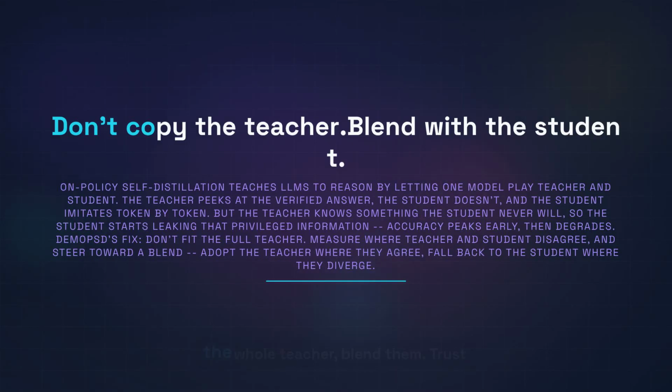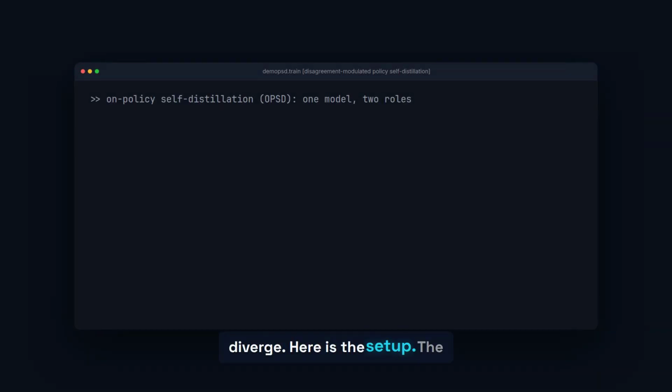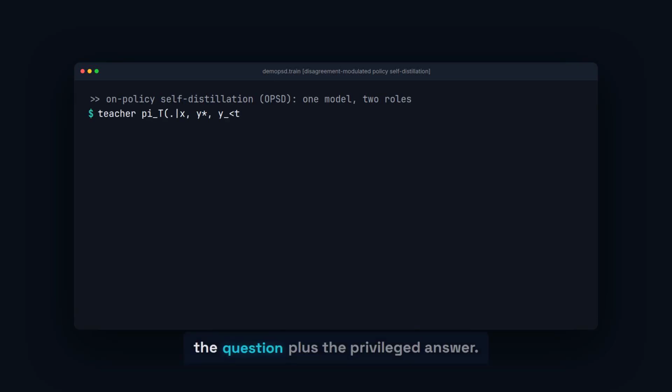Do not force the student to copy the whole teacher. Blend them. Trust the teacher where they agree. Fall back to the student where they diverge. Here is the setup. The teacher is the model conditioned on the question plus the privileged answer. The student is the same model, question only.